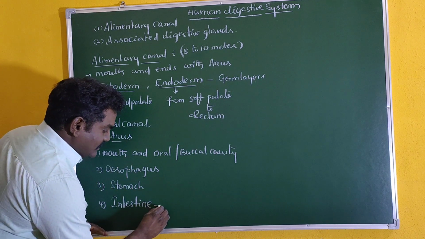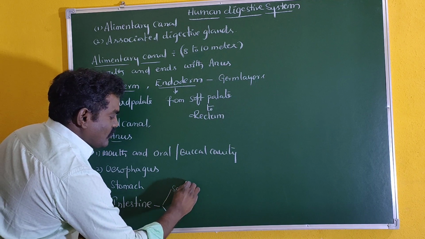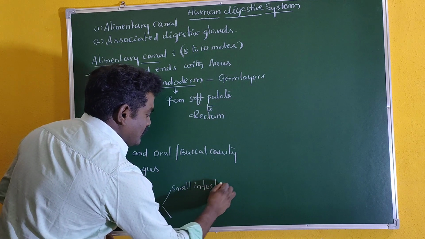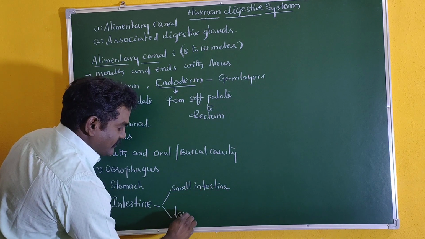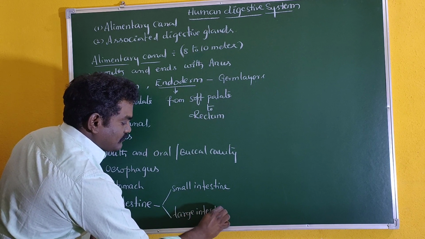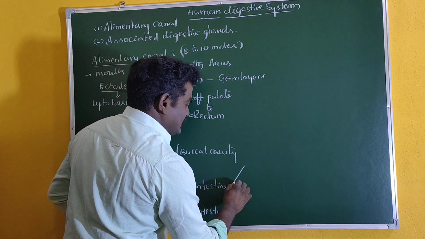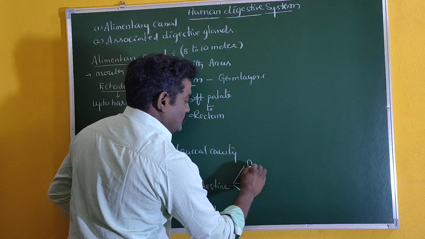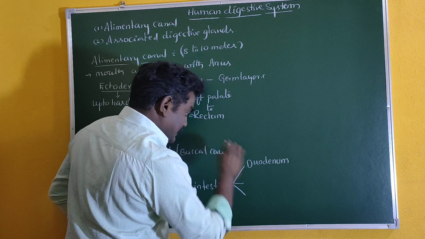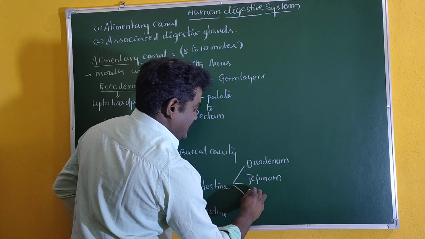In the intestine, two more parts are there: small intestine and large intestine. In the small intestine, three more parts we notice, namely duodenum, jejunum, and ileum.